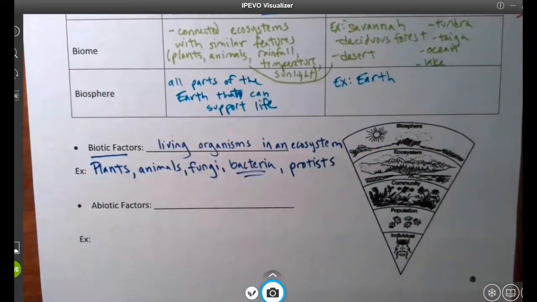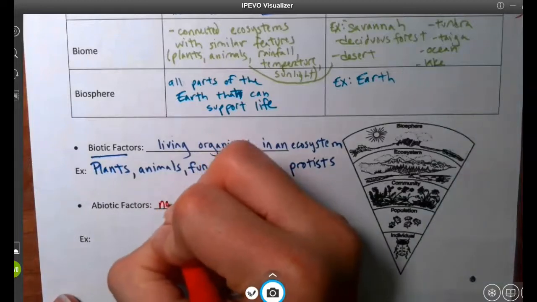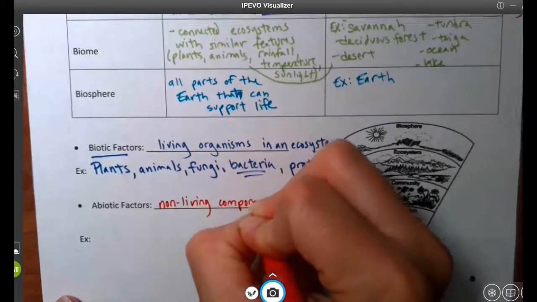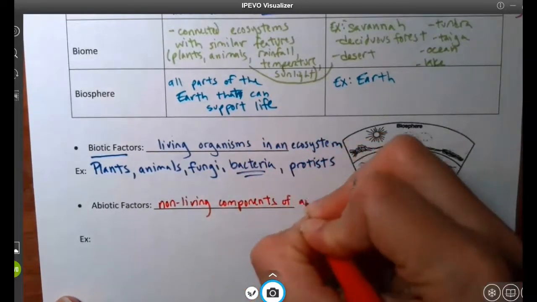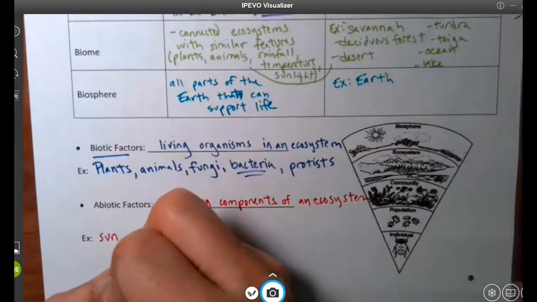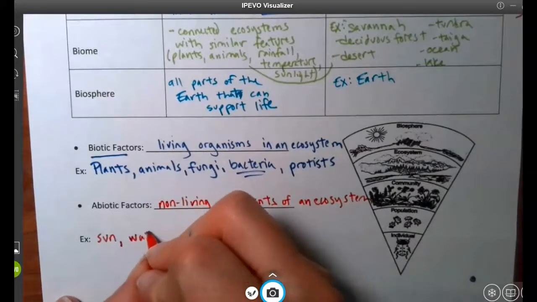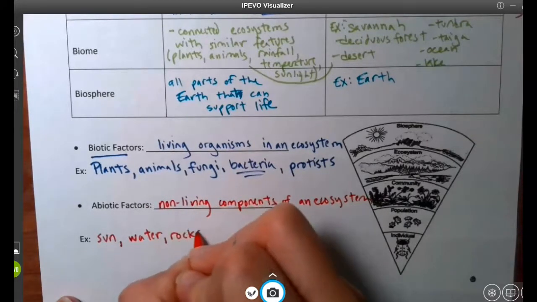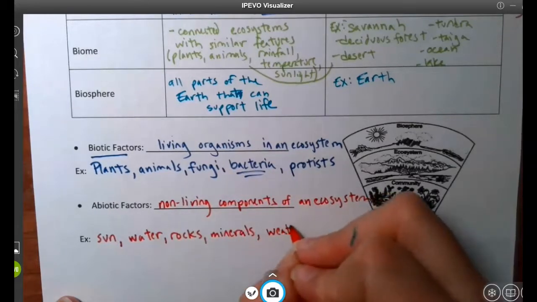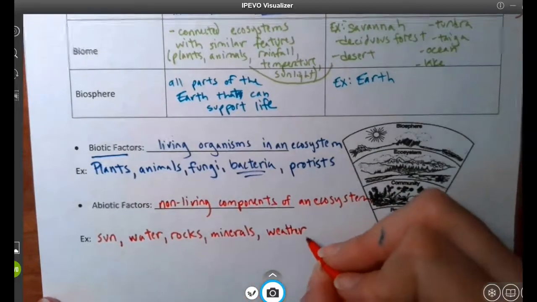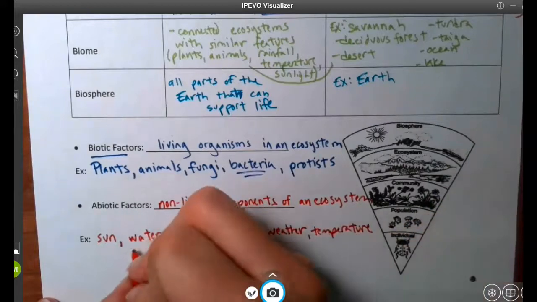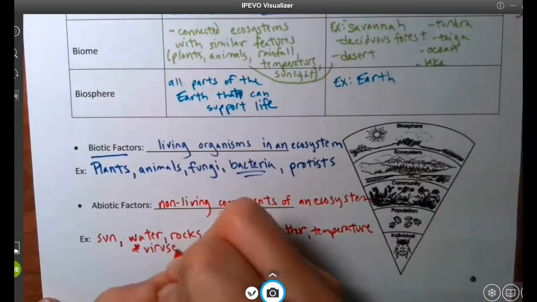Abiotic factors are the non-living components of an ecosystem. And these include sunlight, water, rocks, minerals, any type of weather you can think of, clouds, rain, temperature changes. Another one a lot of people don't think of is viruses. Viruses are actually considered non-living.